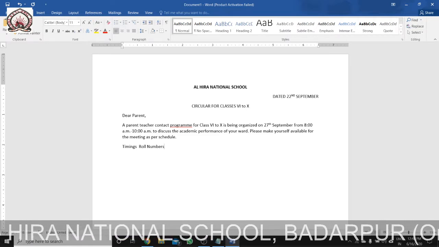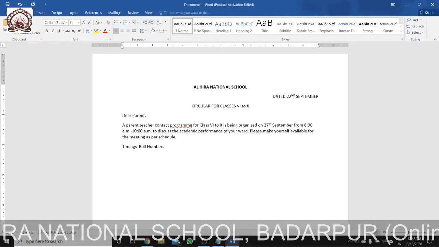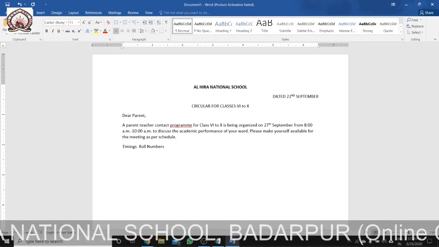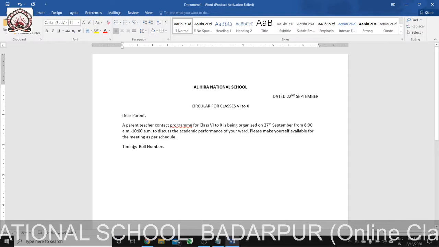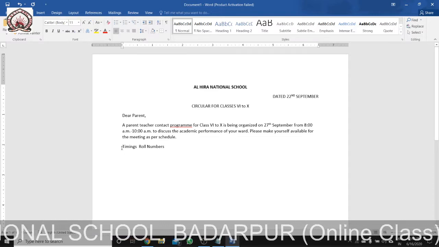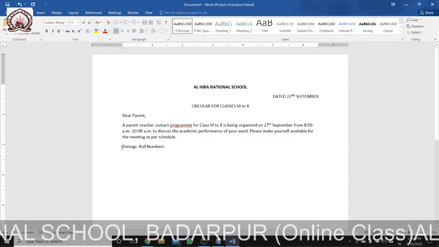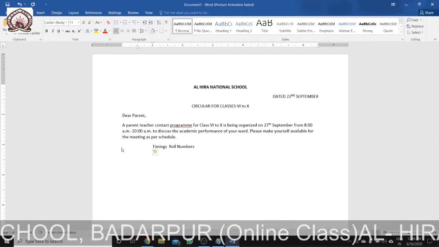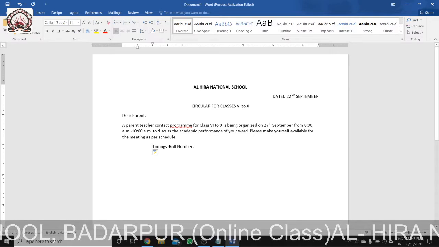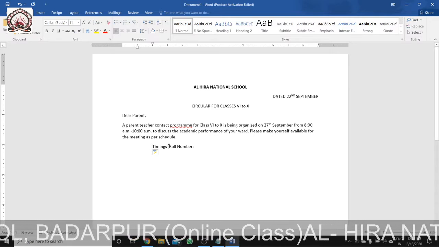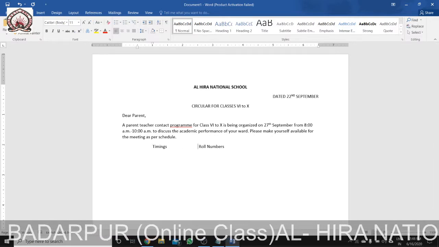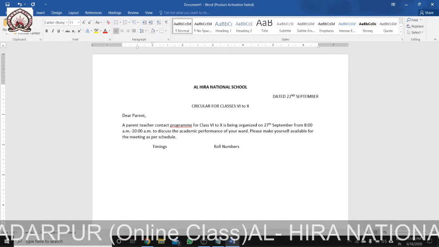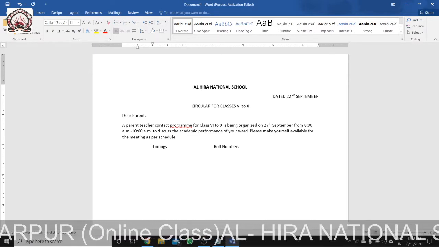Here you see the roll number, and between the timing and the roll number there is a gap. How to form this type of gap? We can form this type of gap by using the tab key on the keyboard. When I press tab, I give 2 tabs for timing, and after timing let me give 3 tabs, 1, 2, 3. Okay, so a space will come, or you can give another 4 tabs.